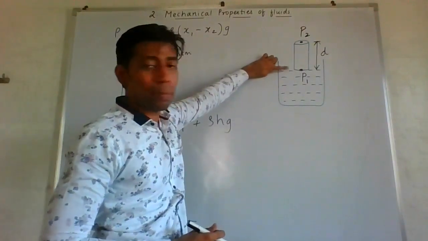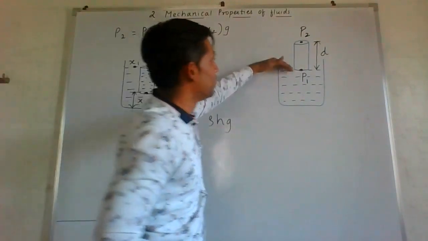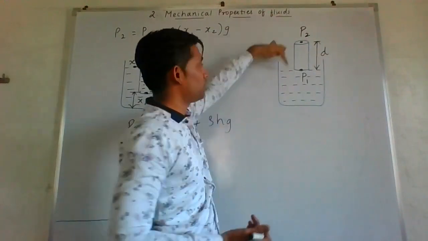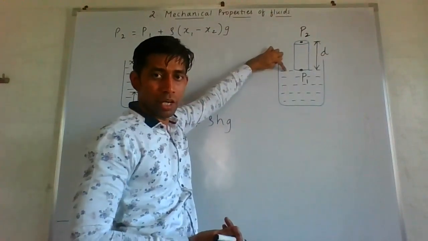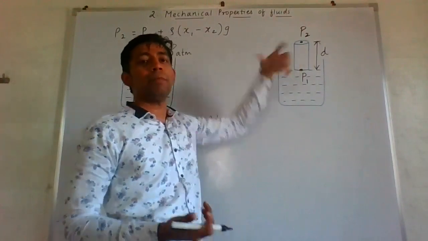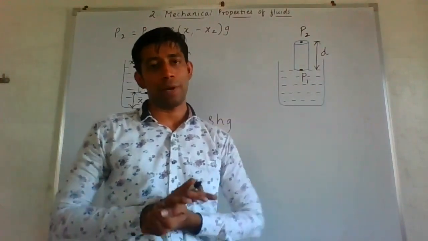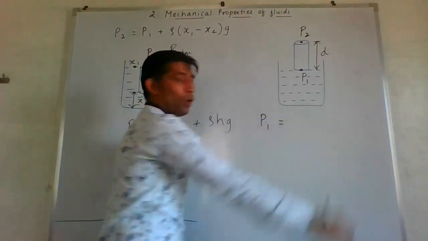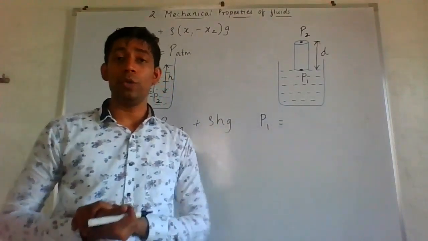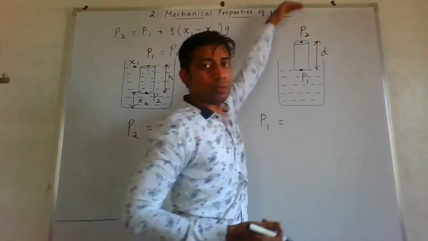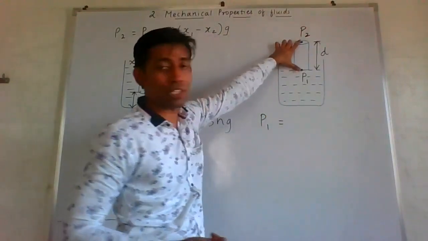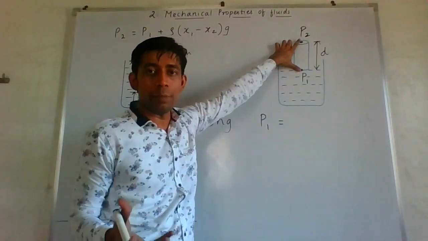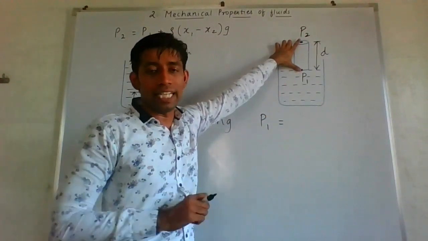If I ask you what is the pressure at this point, you will say this is open to the atmosphere, so this will be equal to atmospheric pressure. So P1 is nothing but equal to atmospheric pressure. Is it clear? So I write P1 equal to P2, this much pressure, plus the pressure due to the air present inside the cylinder.